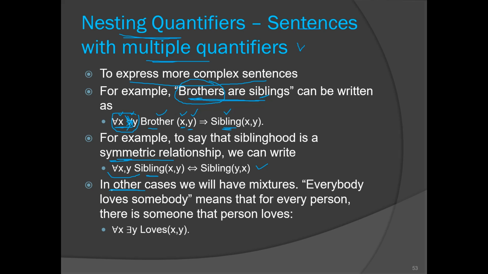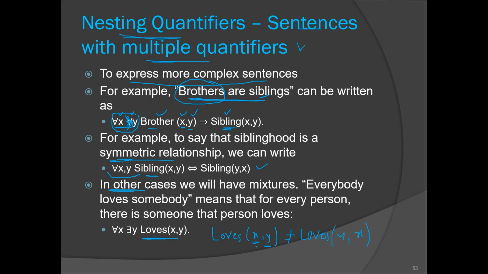For other cases, consider the loves relation. When we say loves(x, y), this indicates x loves y, which is not equivalent to loves(y, x), right? When x loves y, that doesn't mean y loves x.